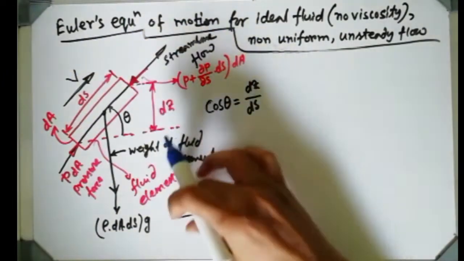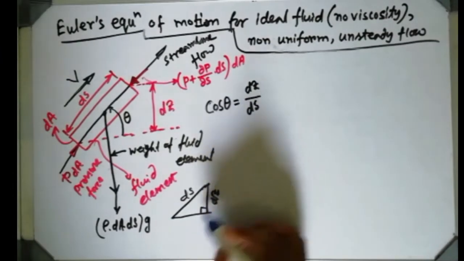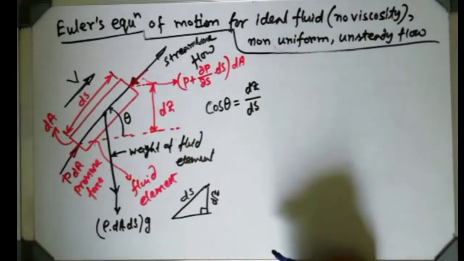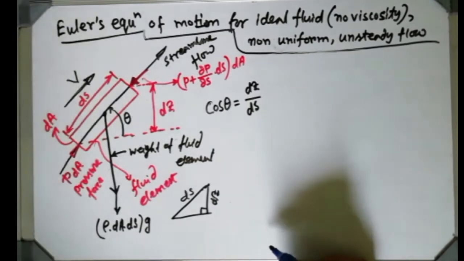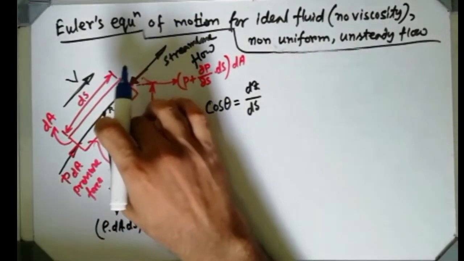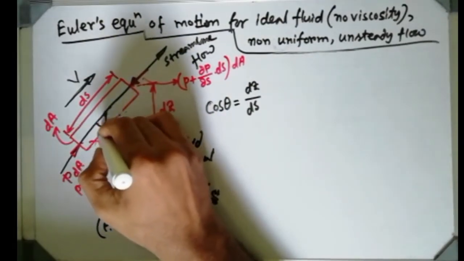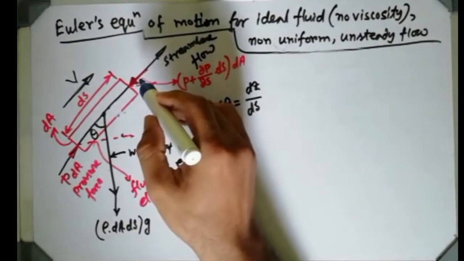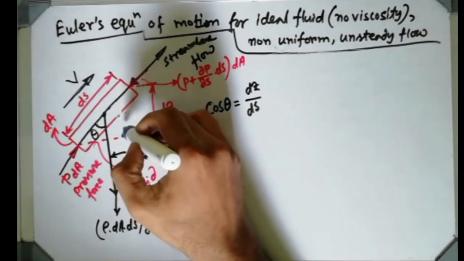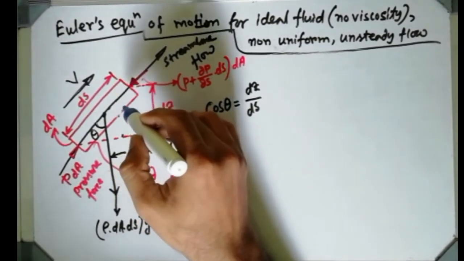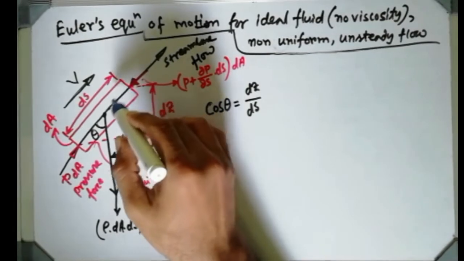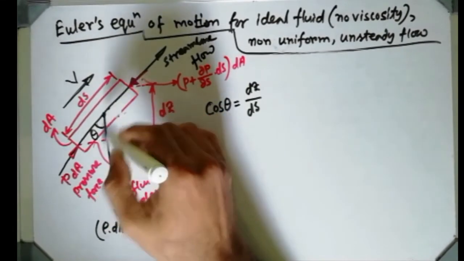I have considered the right angle triangle in this way, see the picture I have drawn. Sorry, this angle is not beta, this angle should be considered theta. The angle I showed earlier had no relationship with the fluid element, but that fluid element is making the angle with the vertical component.